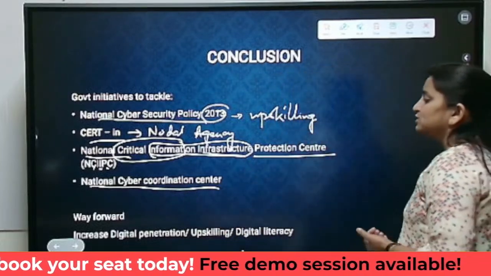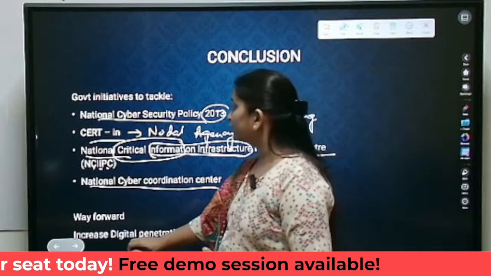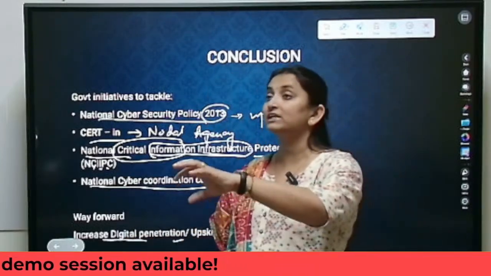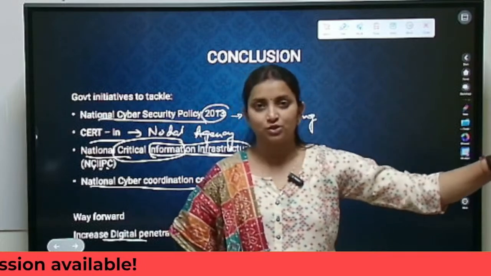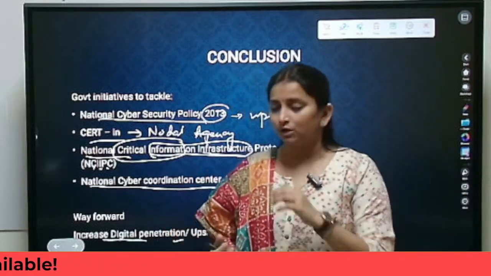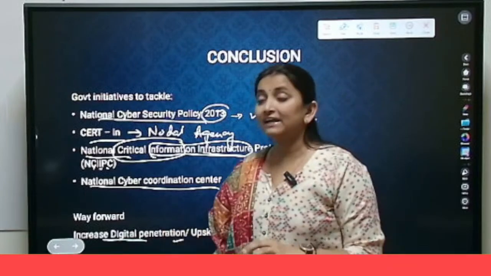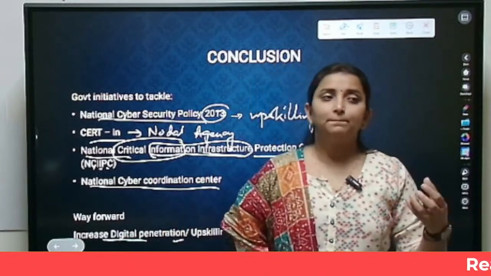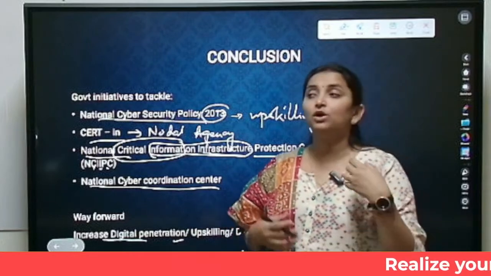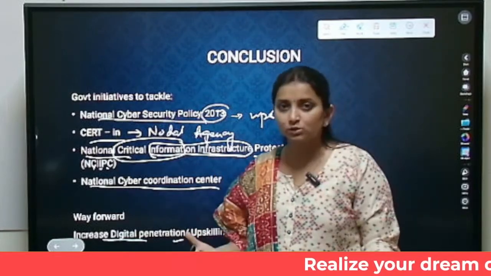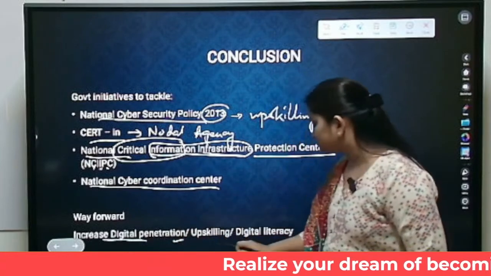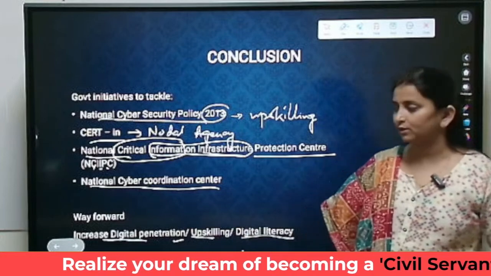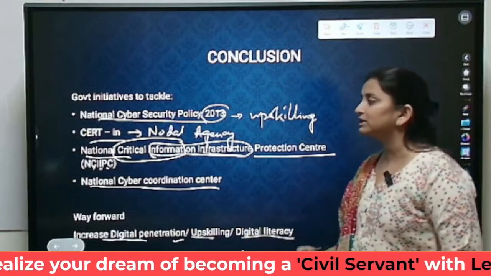So what more can be done? The way forward can be to increase digital penetration. Basically, we need to increase the access of technology to every part of India. Right now, in India, the digital penetration itself is very poor. Plus, people are not very tech savvy, and their technical know-how is also very poor. So that also needs to be improved. We need to work on digital literacy plus upskilling. With that way forward, you can conclude your answer.